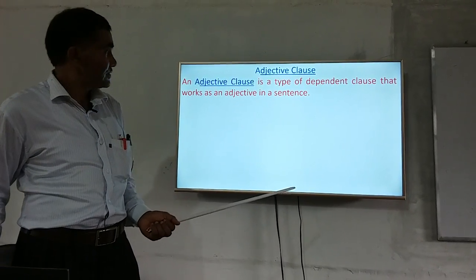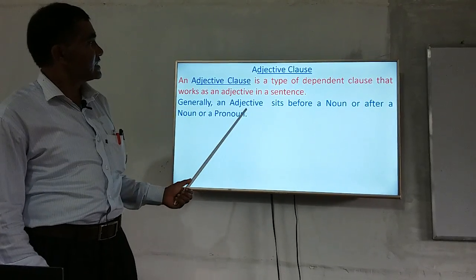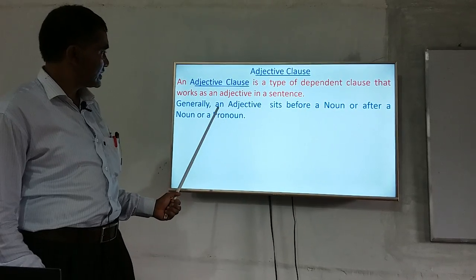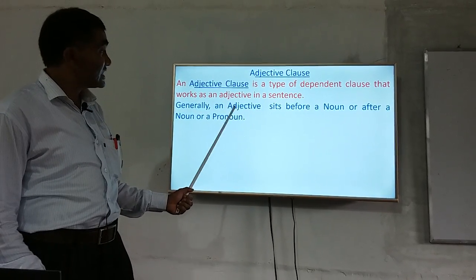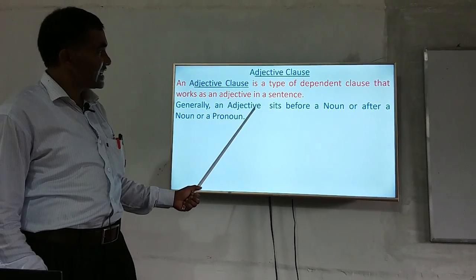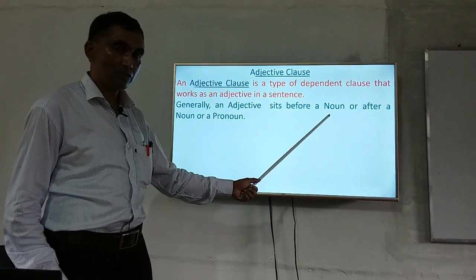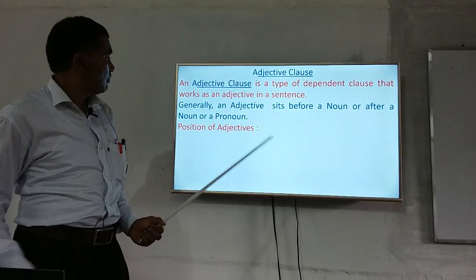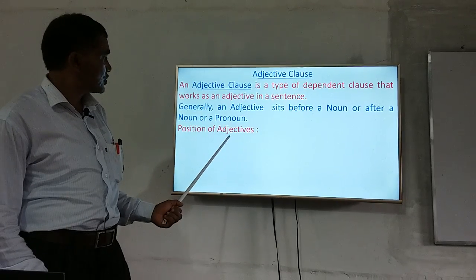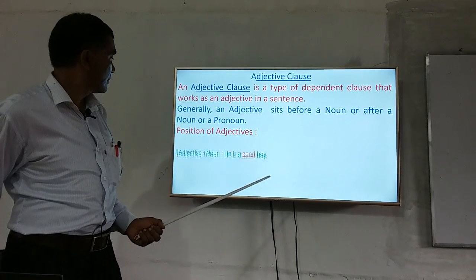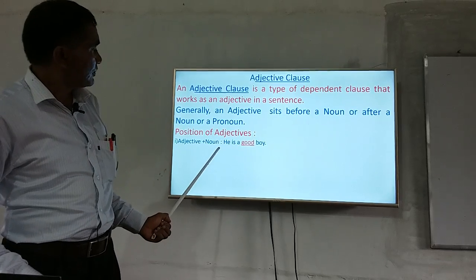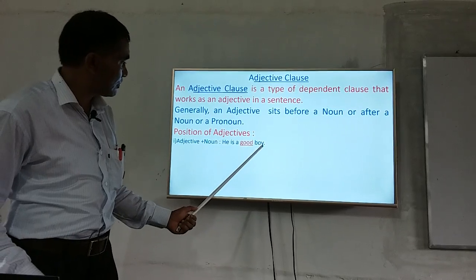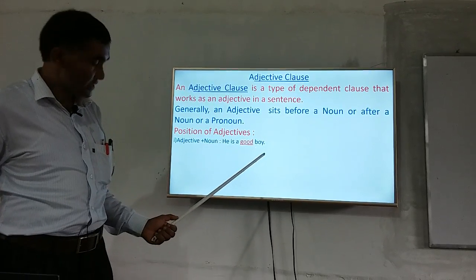Okay? Let us see. Generally, an adjective sits before a noun or after a noun or a pronoun. So, what I have said here, an adjective can be placed, or generally sits, before a noun or after a noun or a pronoun. Position of adjective. If we just analyze the position of adjective, we will say adjective plus noun. He is a good boy. Here, good is an adjective word which has been placed before the noun word boy. Then the second position,